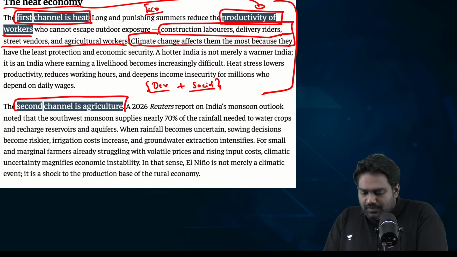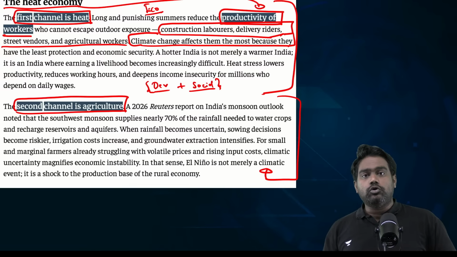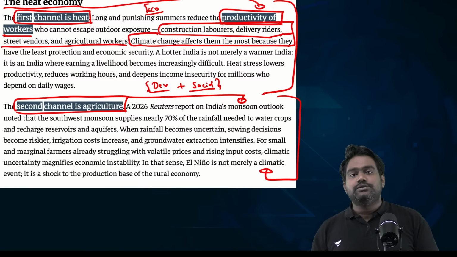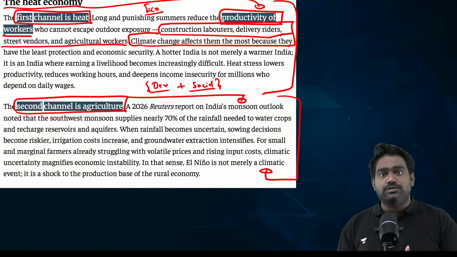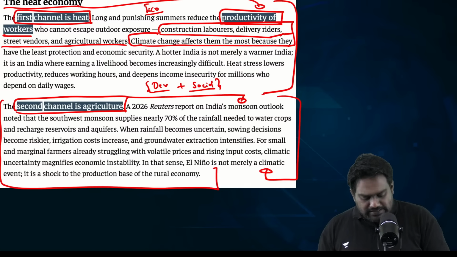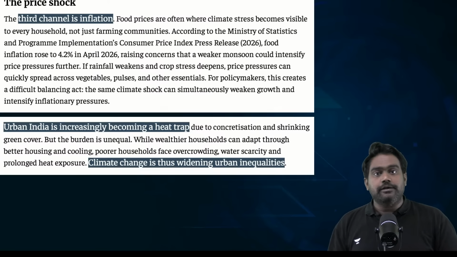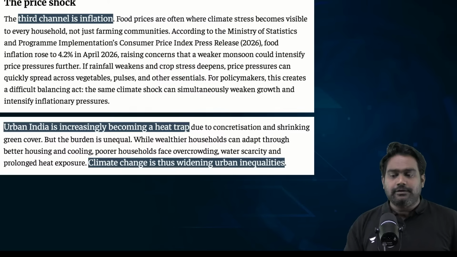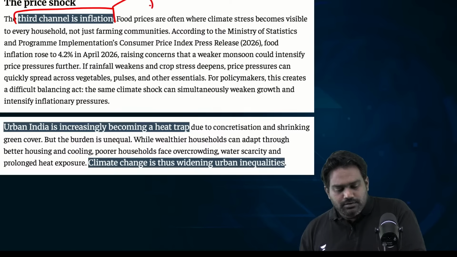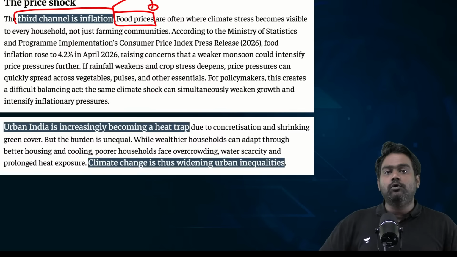Then the impact on agriculture could result in a big blow for the rural economy. It could affect rural demand. It could result in crop losses. It could lead to spread of diseases and new pest infestation, which has a devastating impact on the entire supply chain of agriculture. And farmers will bear the entire brunt of this. So with the agrarian economy hit and the lower sections of society hit, if inflation settles in and starts driving up food prices, then that is a double blow for the economy.